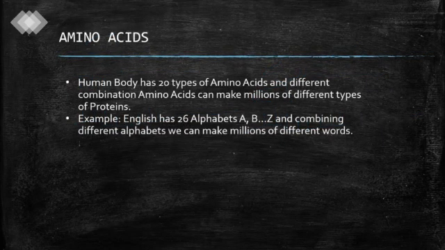Amino acids. Amino acids are the basic building blocks for protein. Different combinations of amino acids can produce different types of proteins. The human body has 20 types of amino acids and different combinations of amino acids can make millions of different types of proteins. Example, English has 26 alphabets A to Z and combining different alphabets we can make millions of different words.